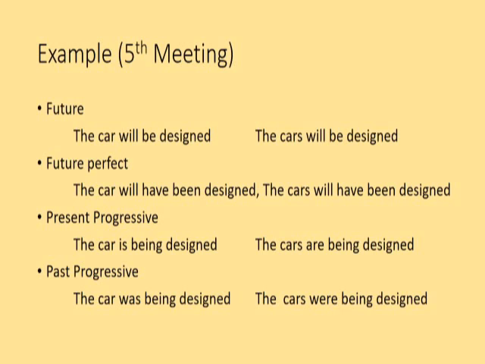Okay, for progressive or continuous tense, you should put with being. After to be, you should put being. The car is being designed. And then here, the plural form is the cars are being designed. And then for past progressive, the car was being designed, and the cars were being designed. Here you can see the difference between the to be for singular and to be for plural. Okay, that is the simple explanation. I think all will be simple.